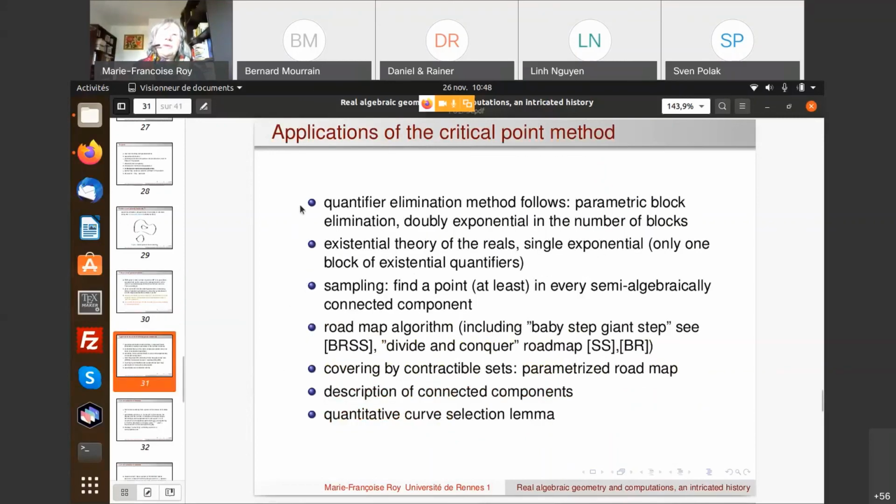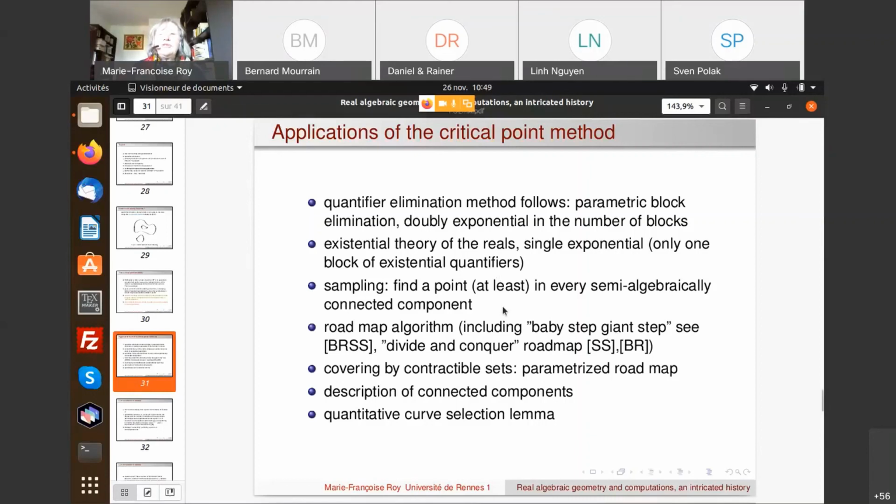So there are many applications of this method. So quantifier elimination method, which was already known by Grigoriev and Vorobyov, but then it was improved. The existential theory of the reals, which is to decide just the existence, for example, of a point for which p is negative, as we needed for Hilbert 17 problem, which is single exponential, because we have only one block of existential quantifiers, and we can project it in one step.